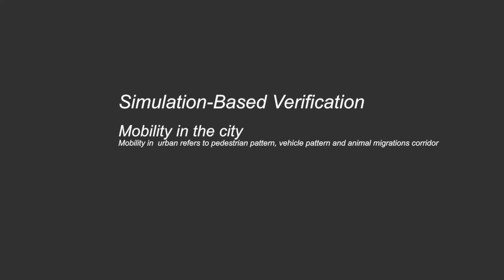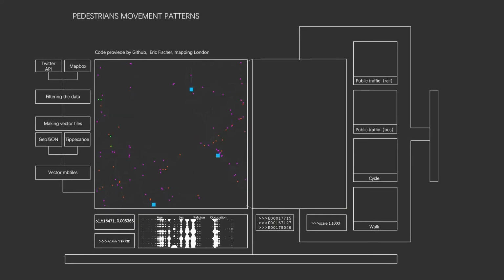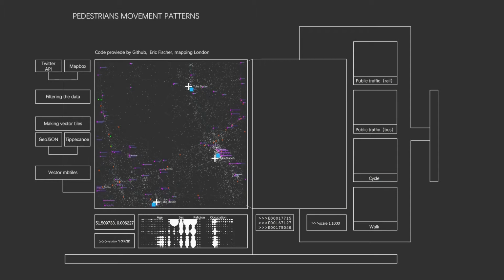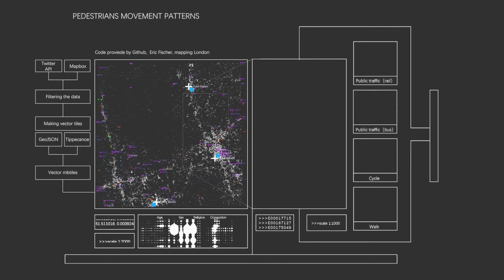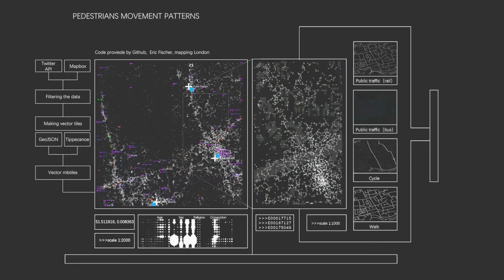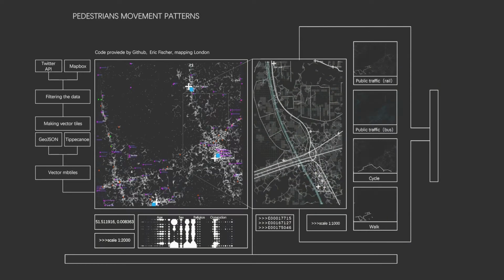Previous feature learning allows us to extend the testing area to urban mobility and rethink the relationship between movement and space. These urban mobilities represent different forms of intelligence, from human and machine movement to animal migration paths. We start with collecting existing data. We use the pedestrian distribution points on the site based on the Twitter API.